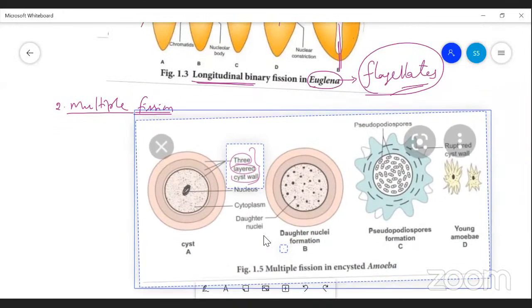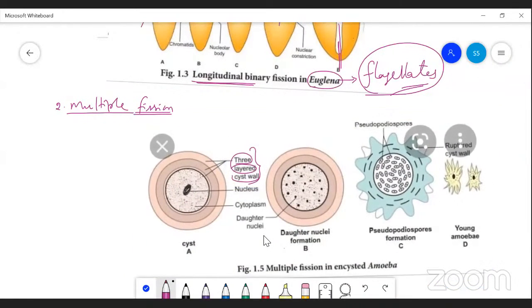Okay, the 3-layered cyst wall is formed. Right? Here the nucleus is present inside. This is a very thick as well as protective wall that is formed. Inside, the nucleus is present. The single nucleus is now divided into many nuclei. And the 3 layers actually give protection to the cytoplasm as well as the nucleus.